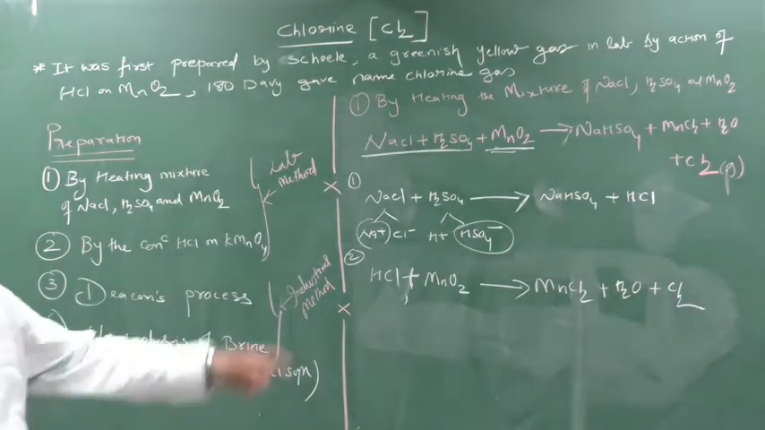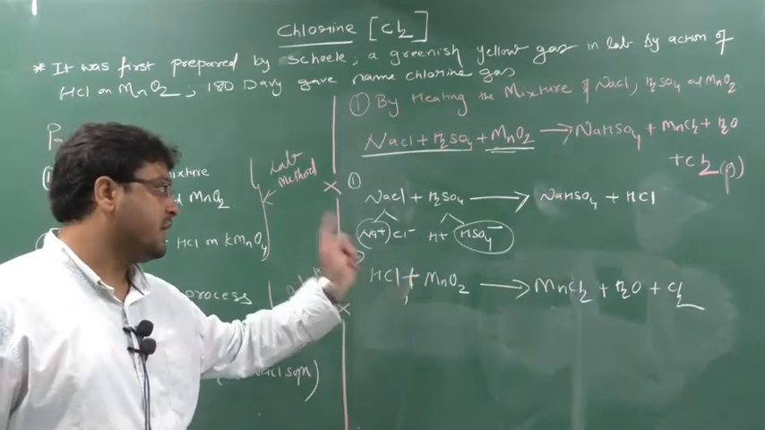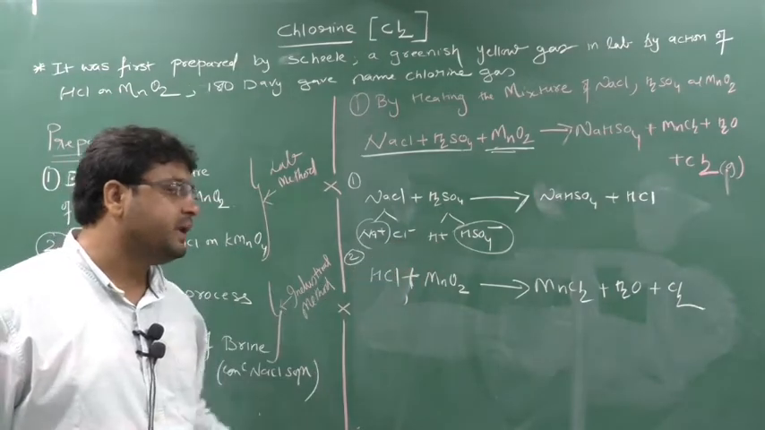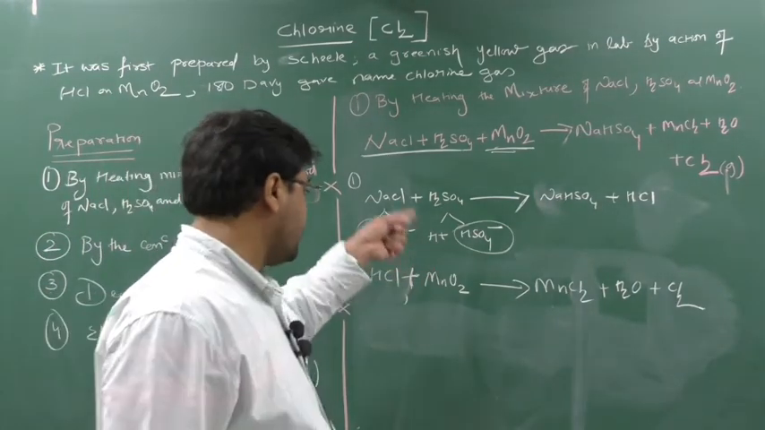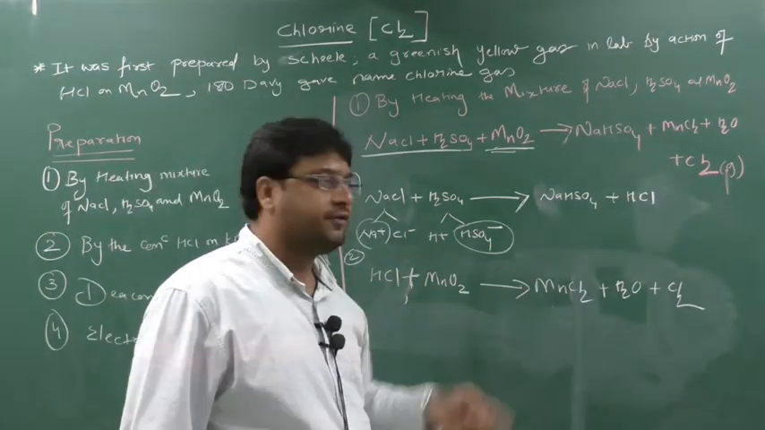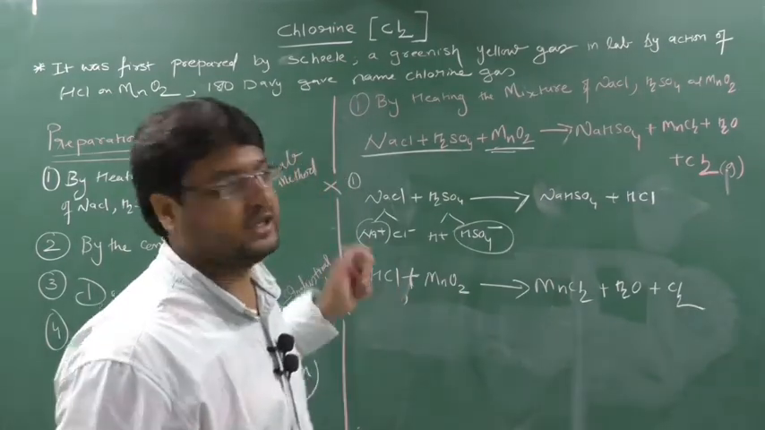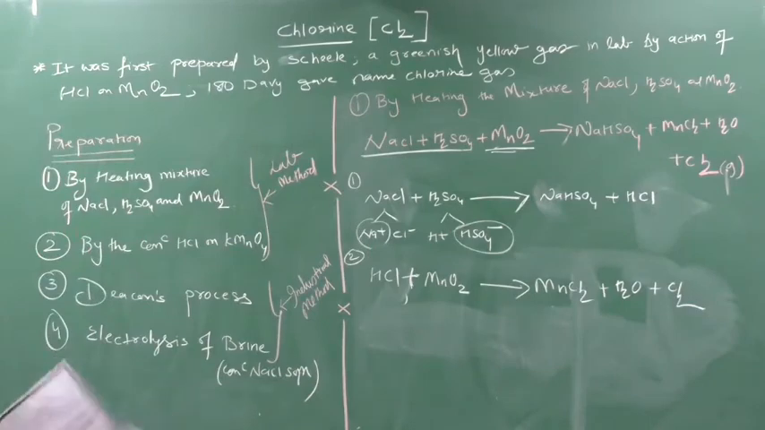I told you that this reaction can be used to generate, in the same way, Br2 and I2. But F2 cannot be generated because MnO2 cannot oxidize F minus to F2, F2 being a strong oxidizing agent and more electronegative in nature. Clear? So this is your first preparation.